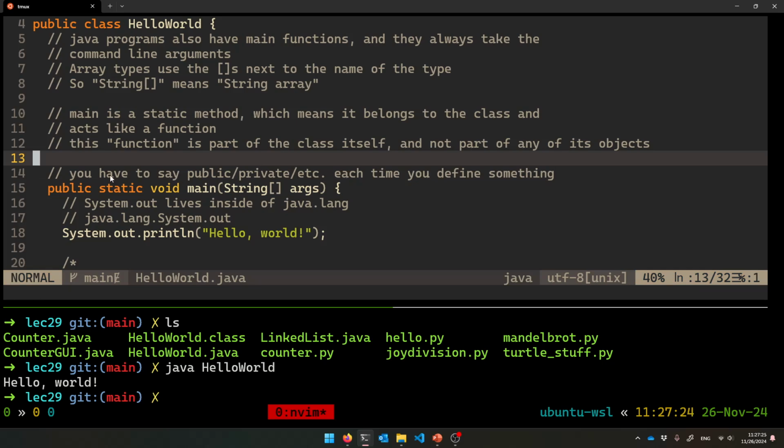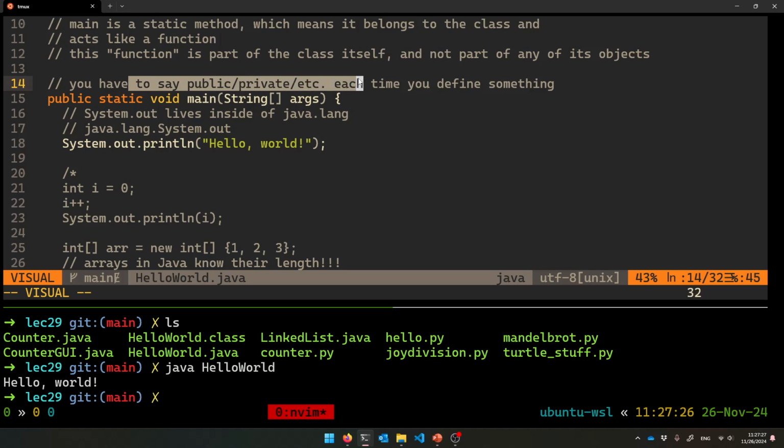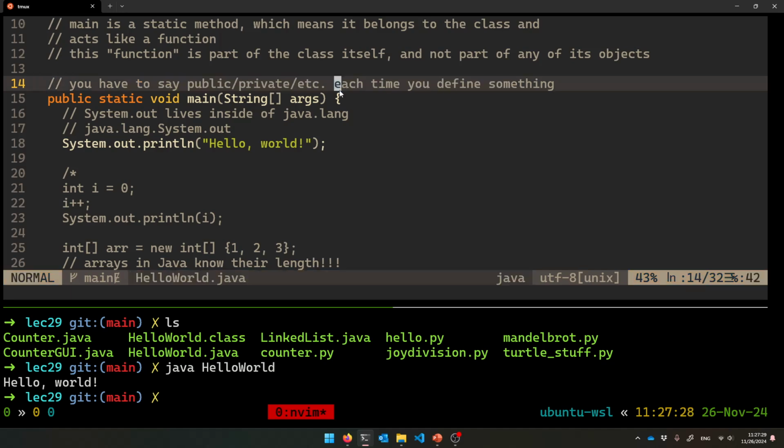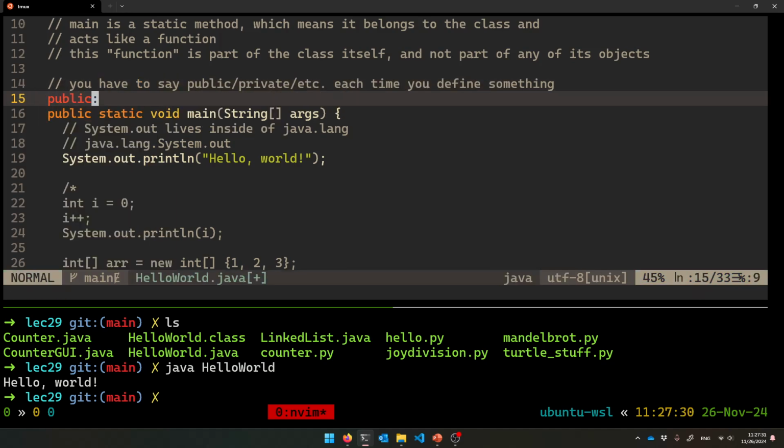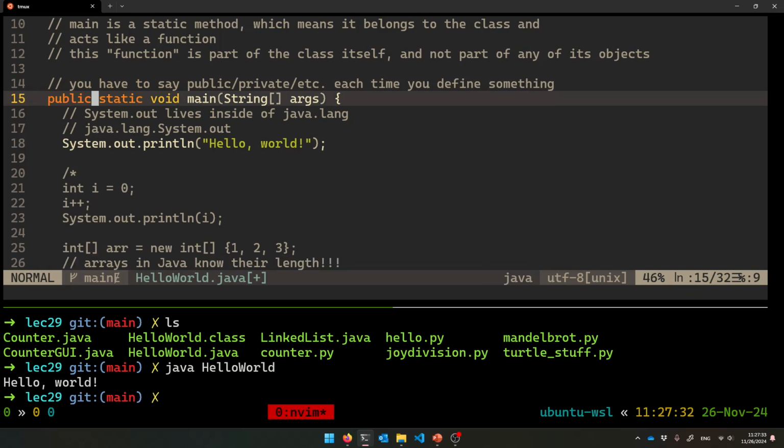So that's pretty nice. And then yeah, you have to say public, private, all over the place. Those words are still the same, but there's no like public colon or anything. That doesn't exist in Java. You got to mark every individual thing as public. Okay, so there's that.